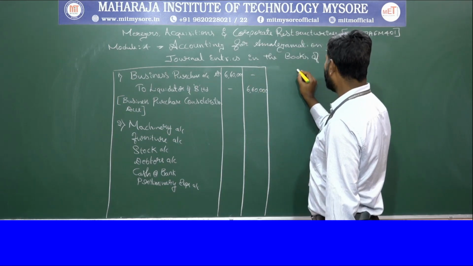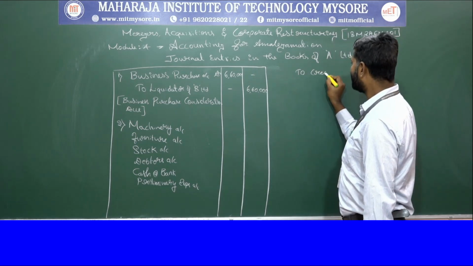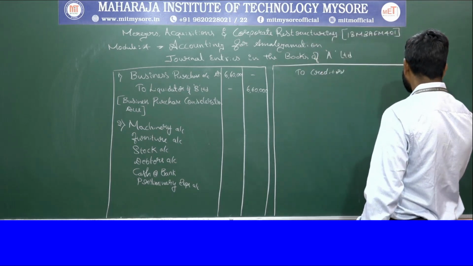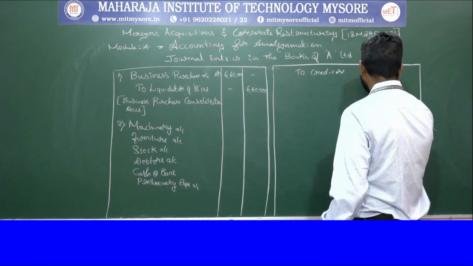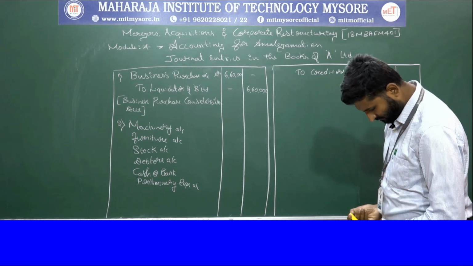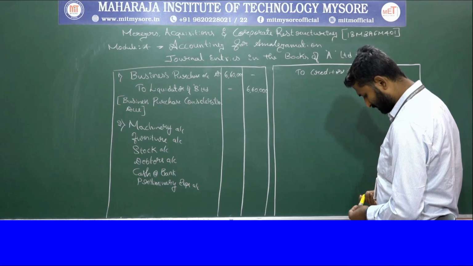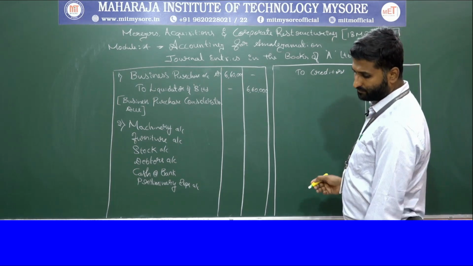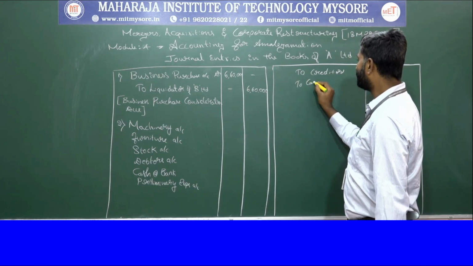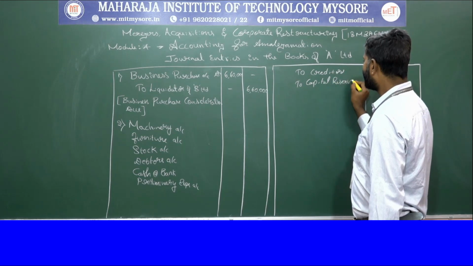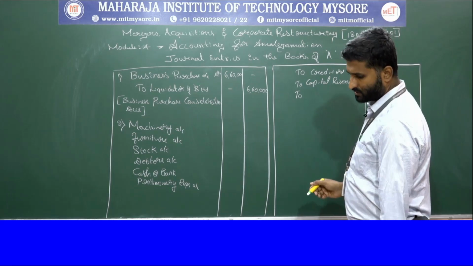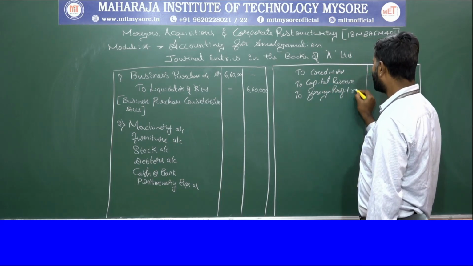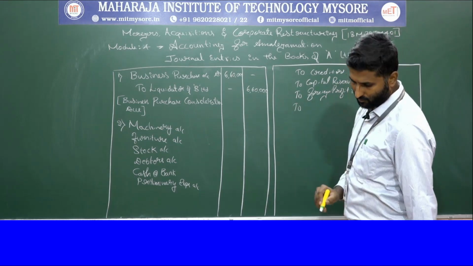On the credit side you are going to consider: we have creditors, and also we have capital reserve, foreign project reserve, and we also have a general reserve.